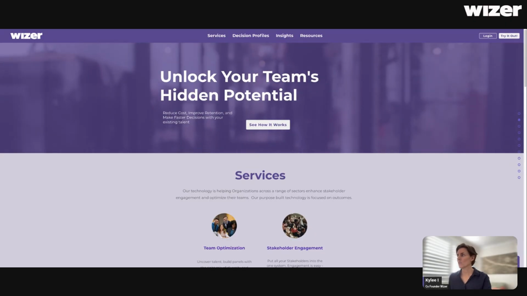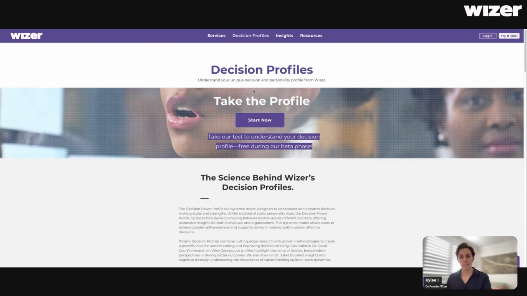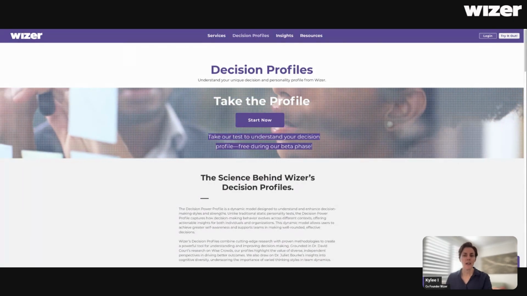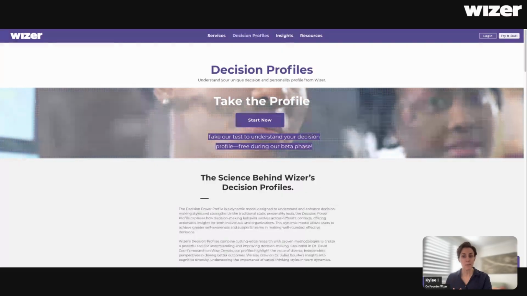We have decision profiles. There are 7 archetypes. And these are all about decisions. You may have been personality tested before, but this is looking at how you make decisions. What we're trying to get to is the right mix of people in the room for things.